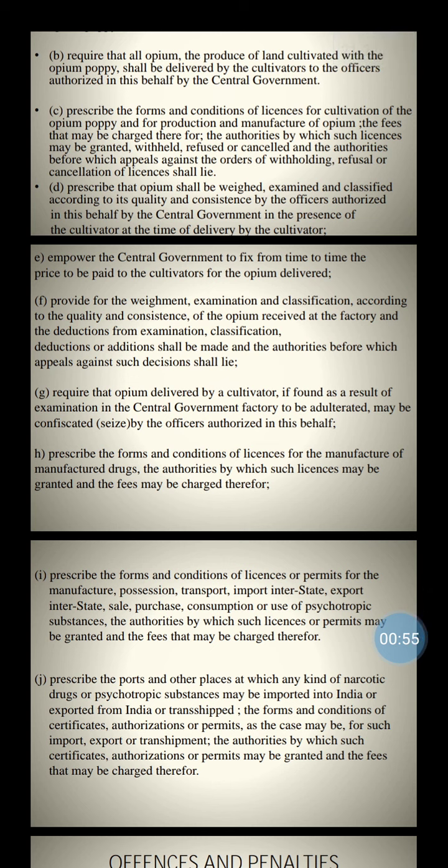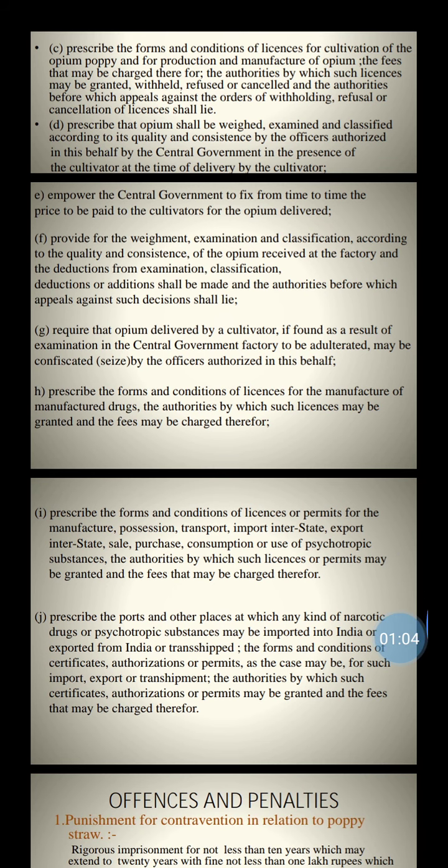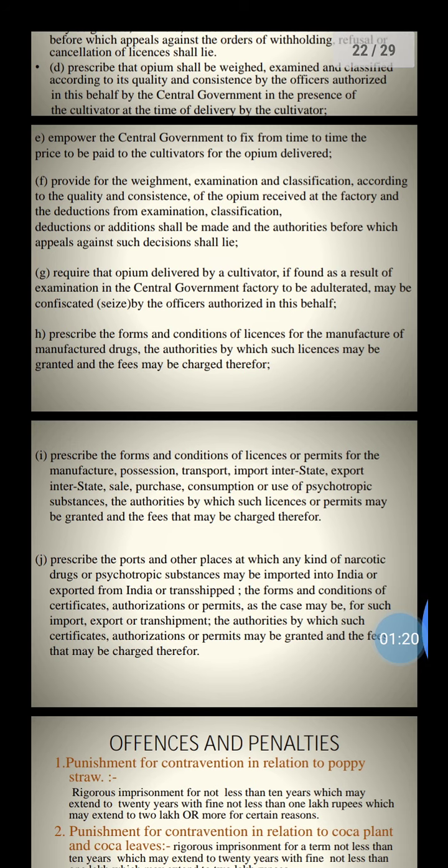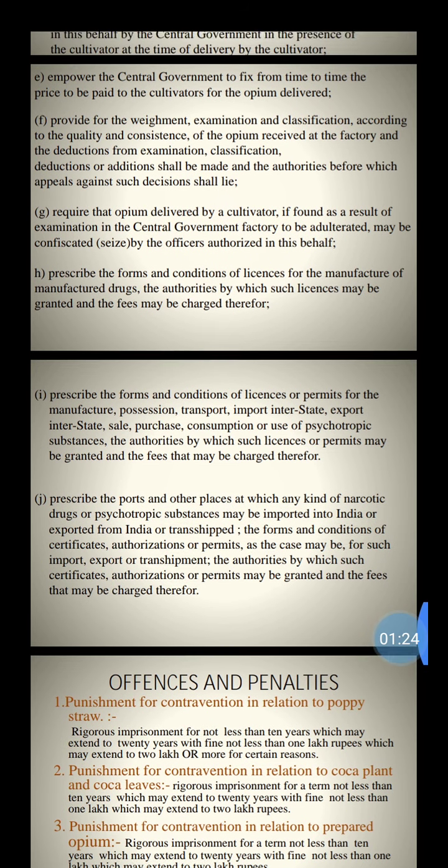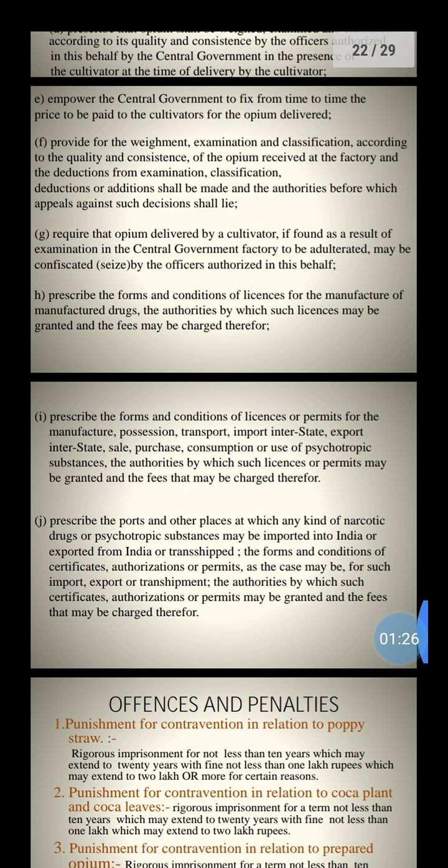Then it empowers the central government to fix, from time to time, the price to be paid to the cultivator for the opium delivered. It also provides for examination and classification according to the quality and consistency of the opium received at the factory, and the deduction for examination and classification. Then it requires opium delivery by the cultivator, if found as a result of the examination.